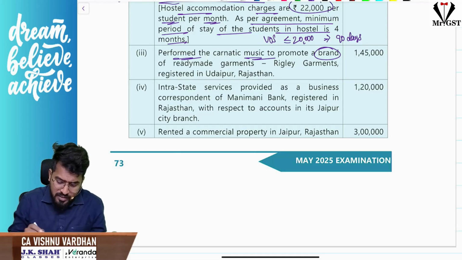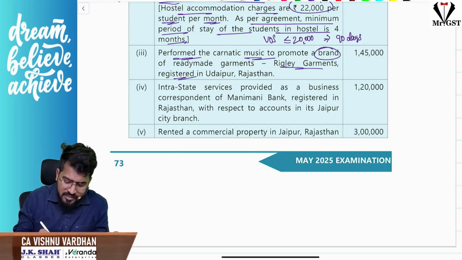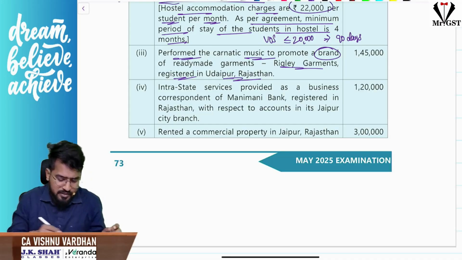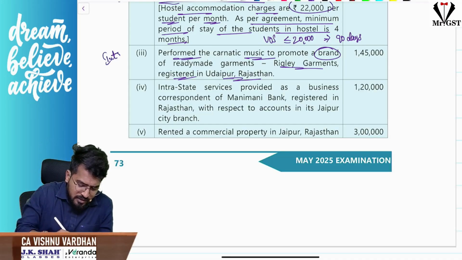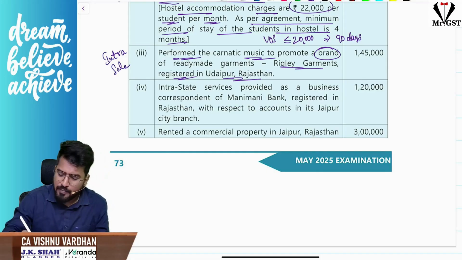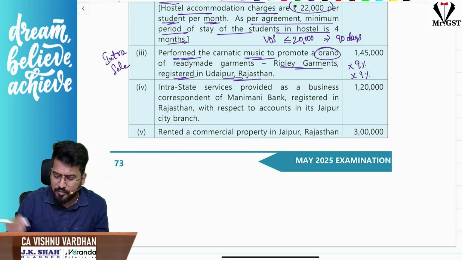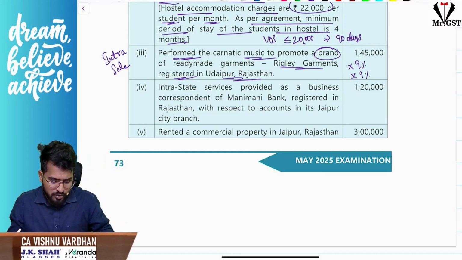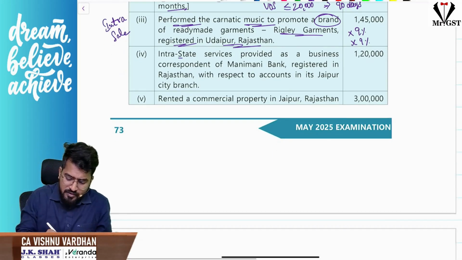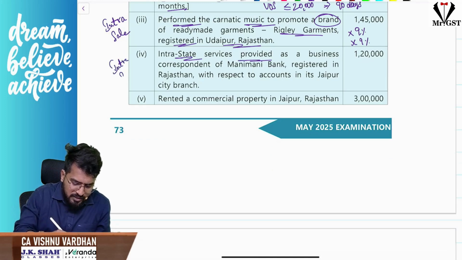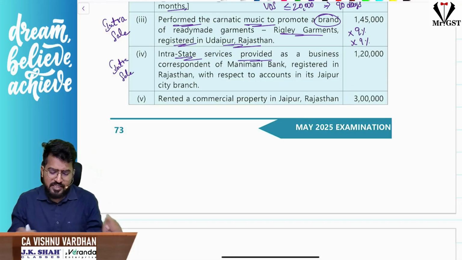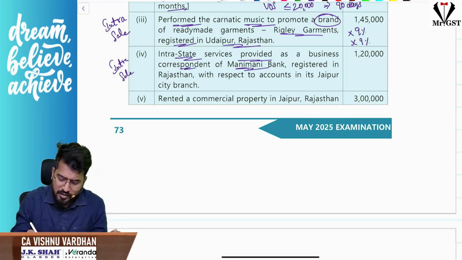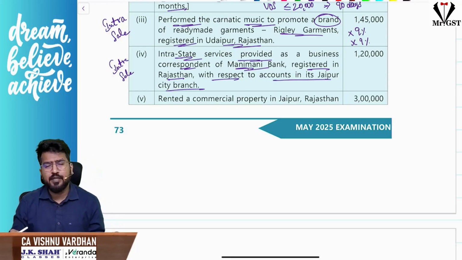The point is, sir, this is done for Wrigley Garments registered in Udaipur, Rajasthan. Again, this is an intra sale. Sir, it is intra sale 9%. Okay, so that is the point. Next, services provided. This is again intra sale. They are only giving the information of intra sale. As business correspondent of Money Bank registered in Rajasthan with respect to accounts in its Jaipur city branch.